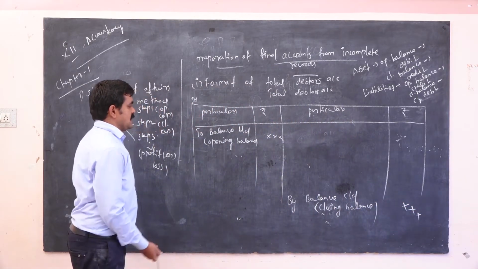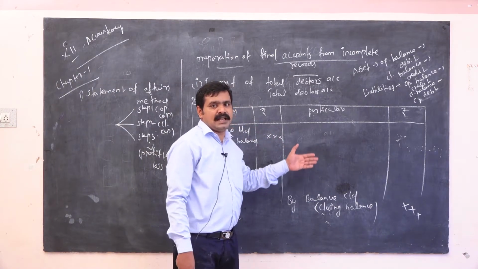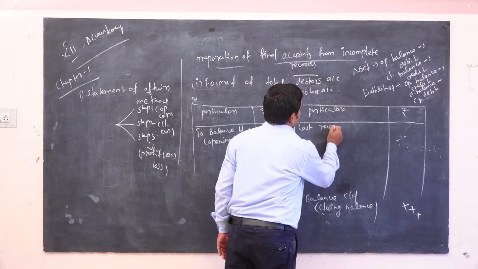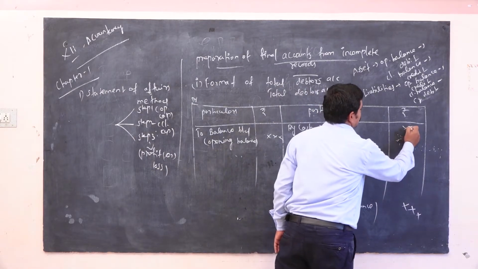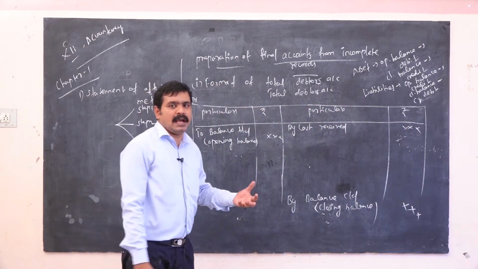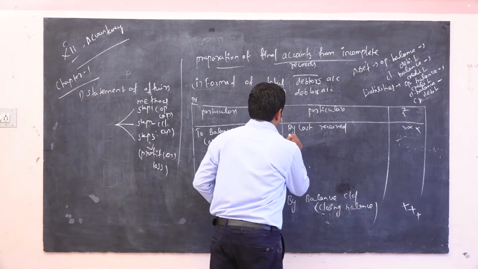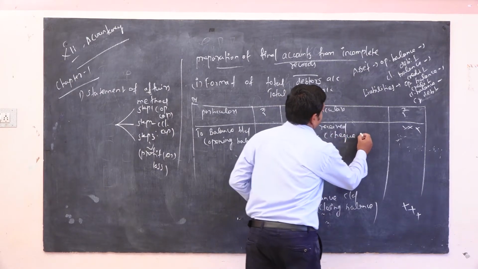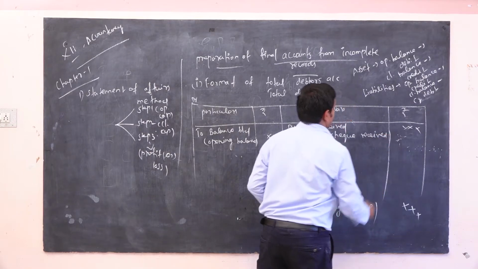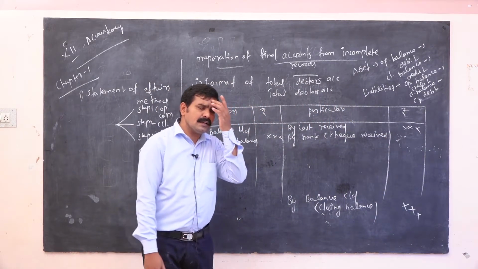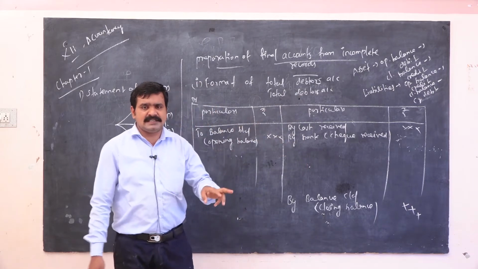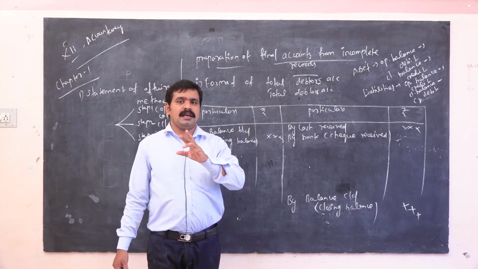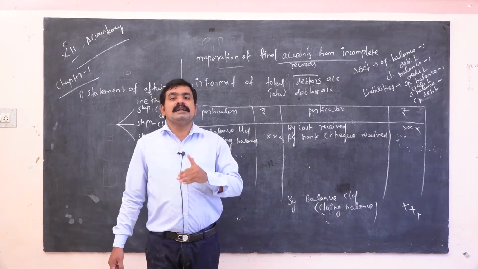Next, what is received? In case cash is received, it comes under credit side, so by cash received. And also bank, in case you receive any cheque, by bank, that is cheque received. Okay, so next, the items are related to sales, and also to bad debts, sales return, and discount allowed.